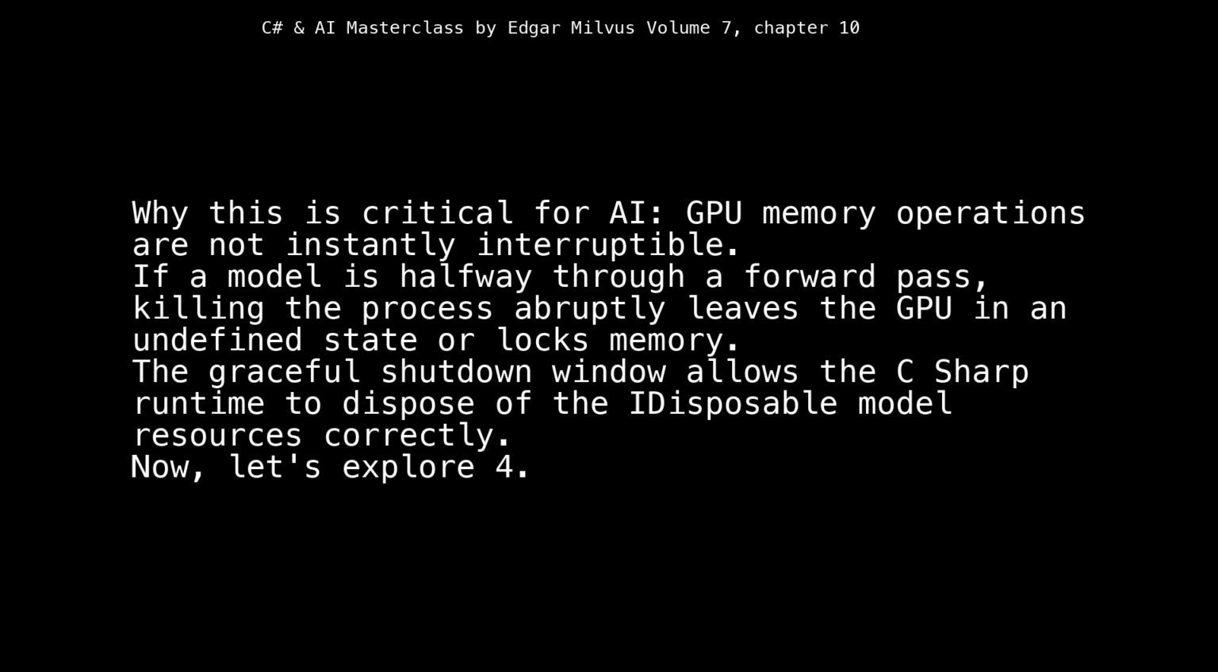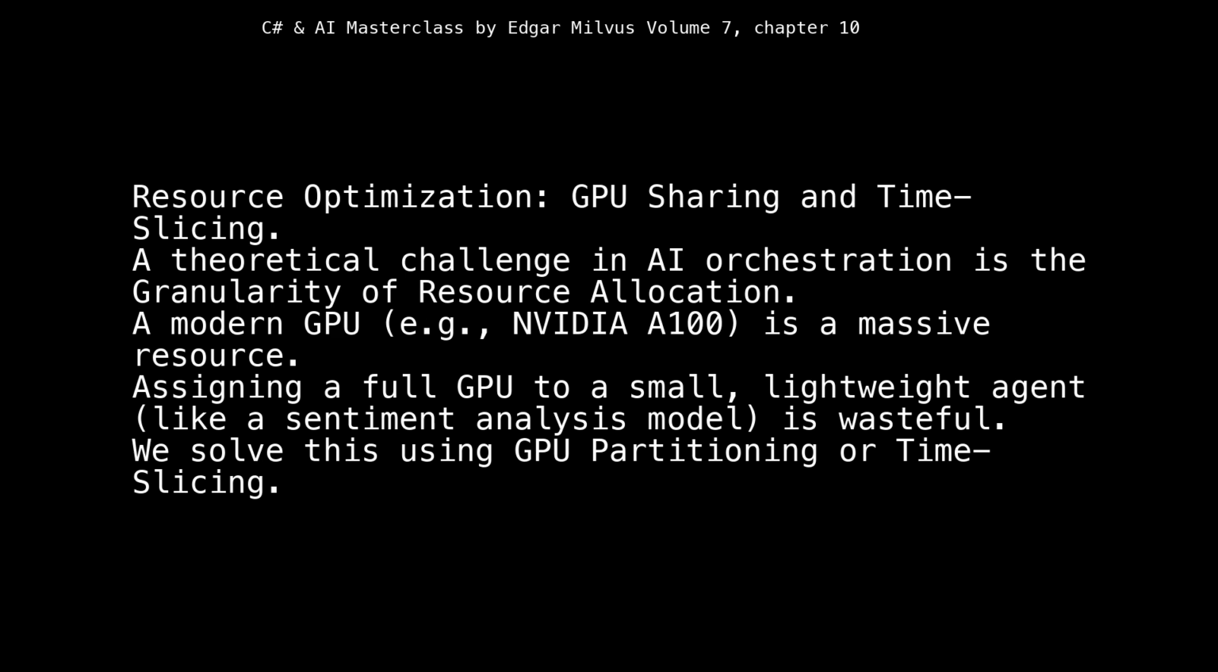Now, let's explore 4. Resource optimization, GPU sharing and time slicing. A theoretical challenge in AI orchestration is the granularity of resource allocation. A modern GPU, e.g., NVIDIA A100, is a massive resource. Assigning a full GPU to a small, lightweight agent, like a sentiment analysis model, is wasteful. We solve this using GPU partitioning or time slicing.